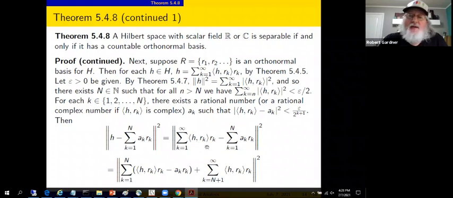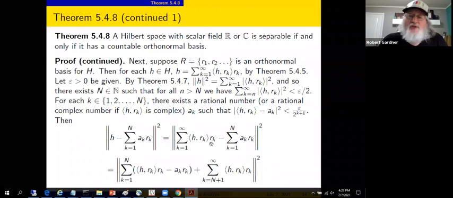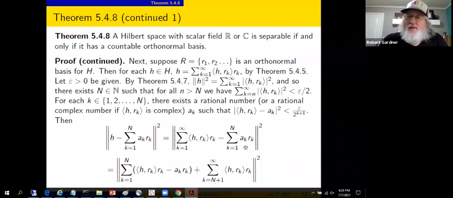Now we've got some shared r sub k's, but this is a finite sum and this is a series. Well, let's try to combine these two over the finite sum, k equals 1 to capital N. So we'll peel off the first capital N terms of this, combine it in a sum with these terms.